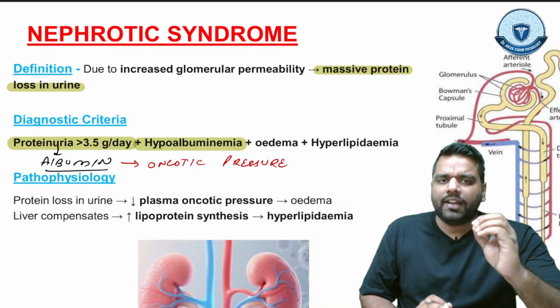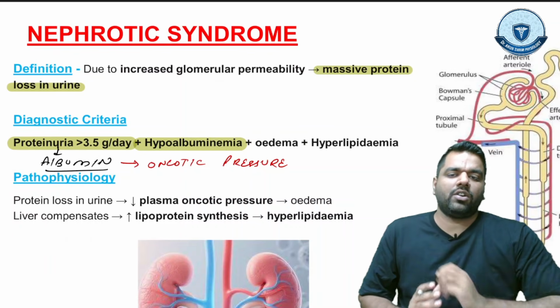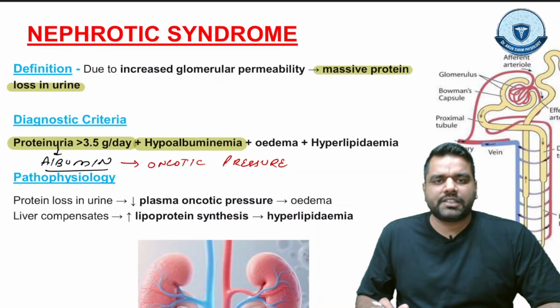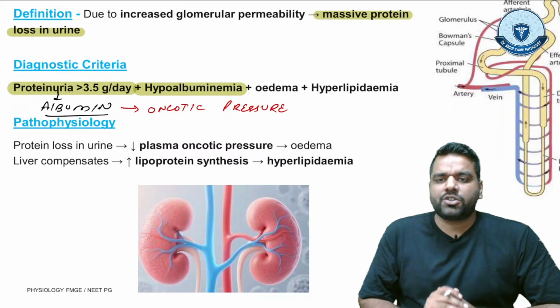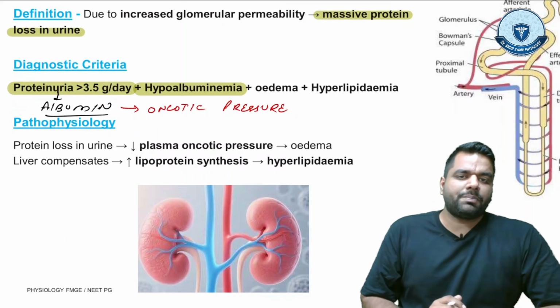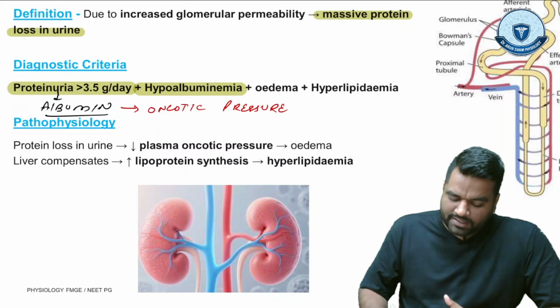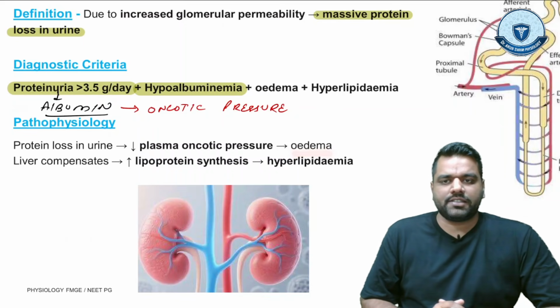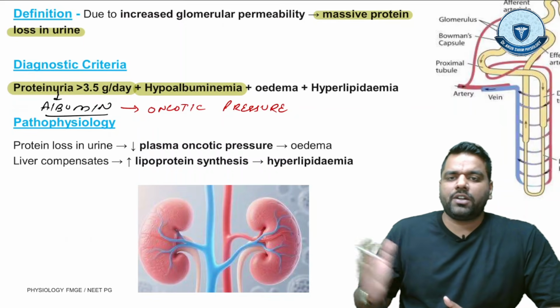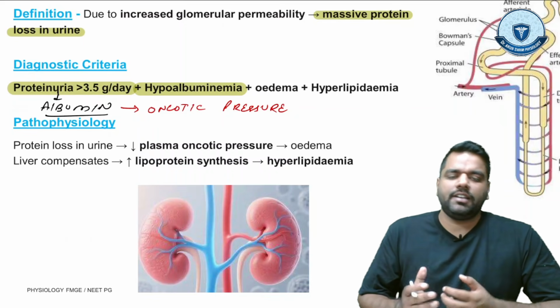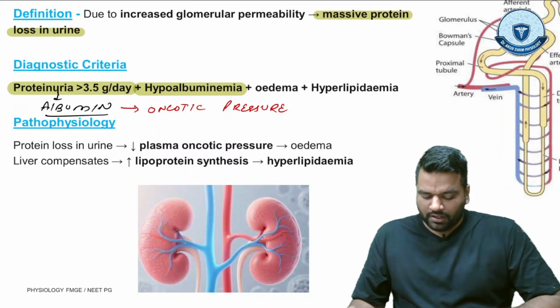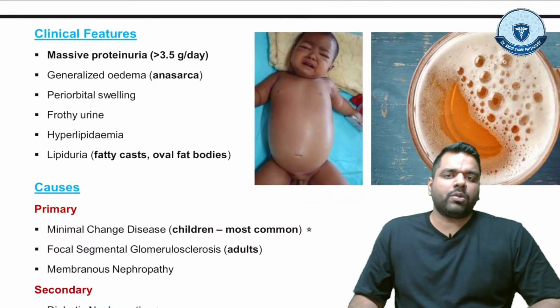There is massive protein loss in the urine, and this can lead to decreased plasma oncotic pressure, right? And this can lead to edema, as we just discussed. And liver compensation can lead to increased lipoprotein synthesis, leading to hyperlipidemia. So now let's talk about the clinical features.